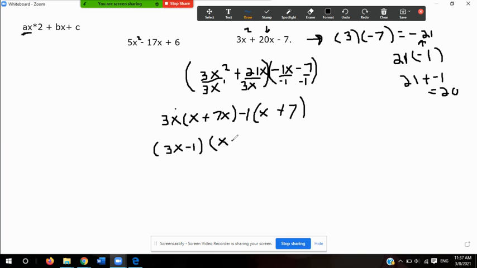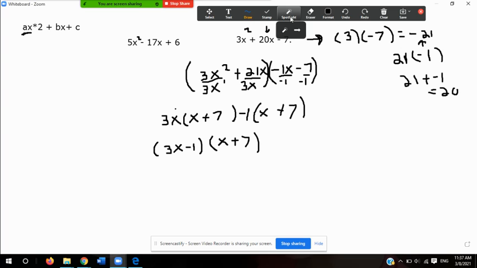And I just realized that I wrote an x where it wasn't supposed to be, so let me go ahead and erase that. It's not supposed to be there. There you go. Notice that everything inside the parentheses is the same. 3x minus 1, x plus 7.